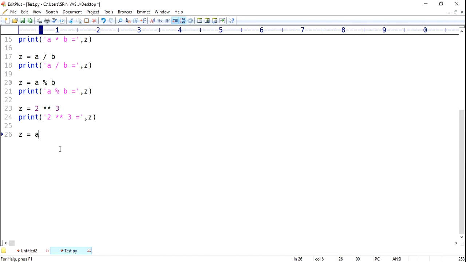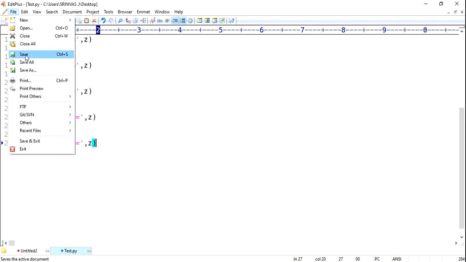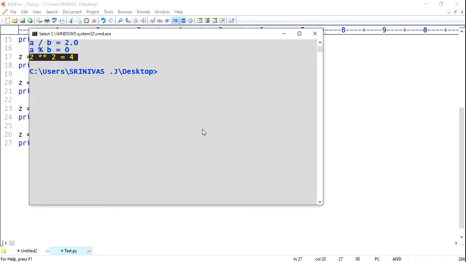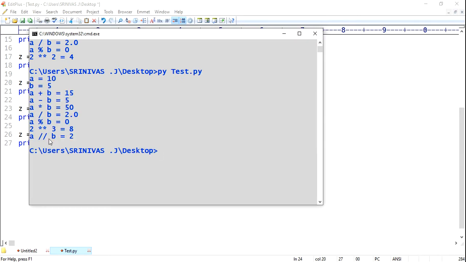Like with the same values, I'm taking a floor division of our b value, and print a floor division of b equals, comma z. Save the program, open command prompt and type py space test.py. See, floor division is given.